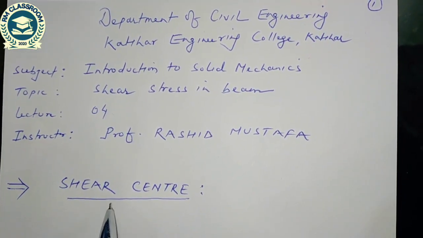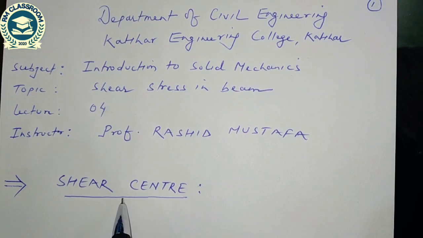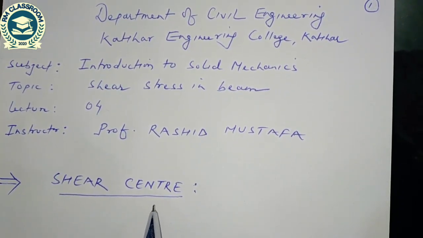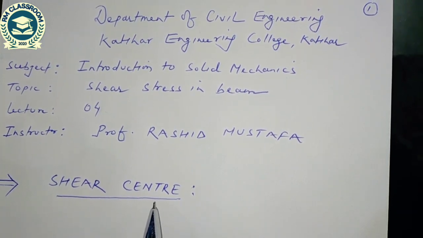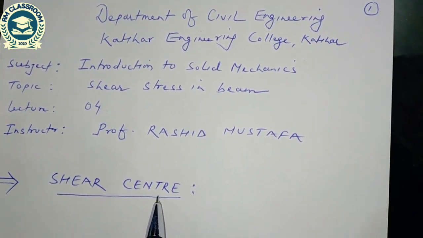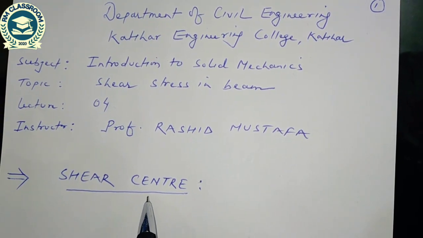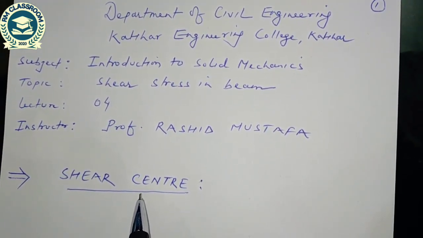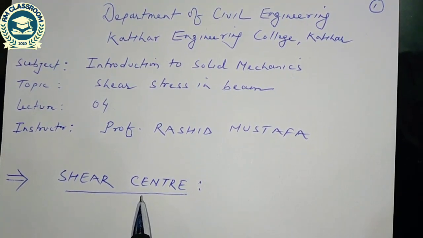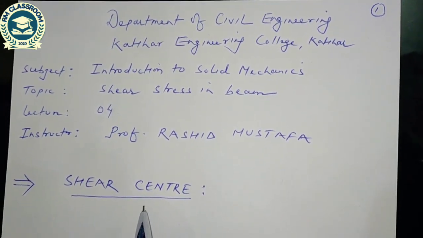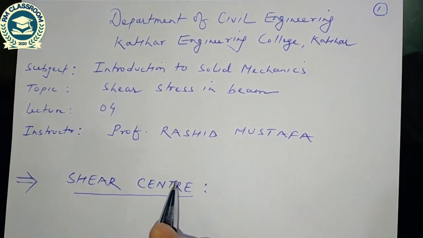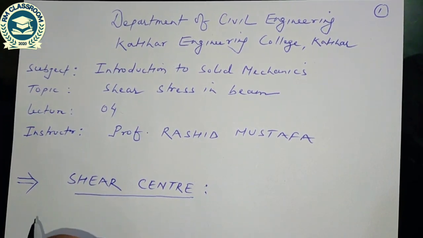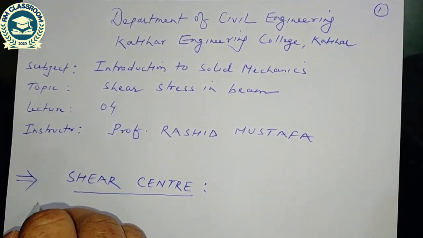So let us talk about the shear center. Firstly I will tell you what is shear center. Shear center is that point through which, if a concentrated load passes, then there will be no twisting. Once again, if the load passes through that point, there will be no twisting of the cross section and only bending will occur. That's why it is also called center of flexure. Let us have a brief introduction about this.